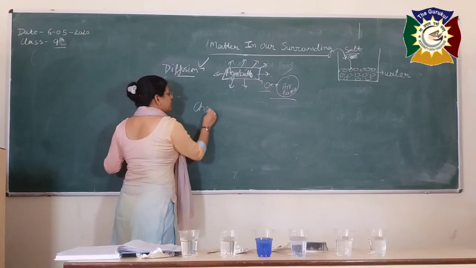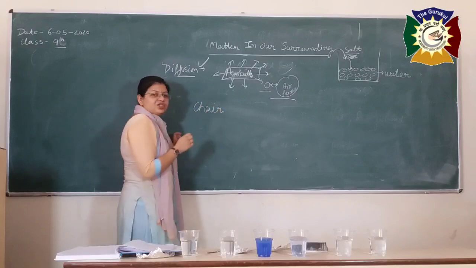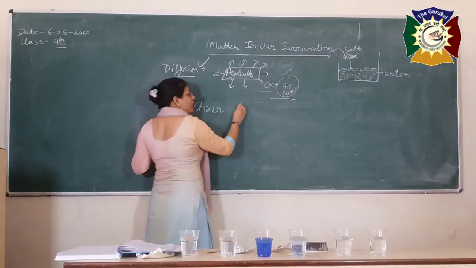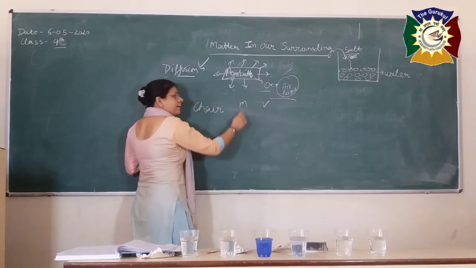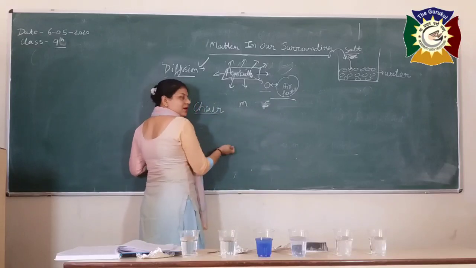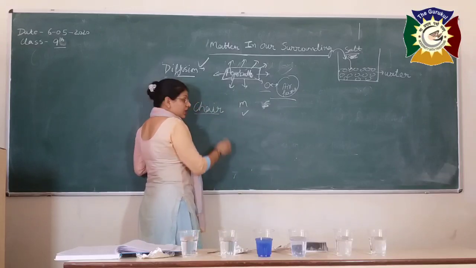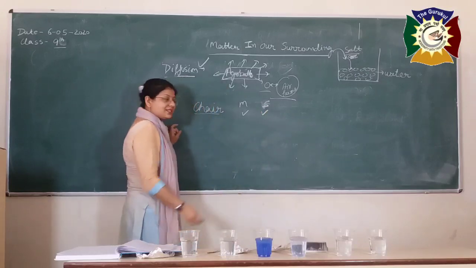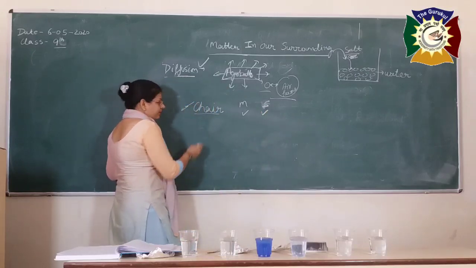Firstly, it is a chair. Is a chair a matter? To check whether it is a matter or not, you have to check these two things: mass as well as space. Does the chair have any mass? Yes, it has mass. Is the chair going to occupy some space? Yes, it is going to occupy space. That means it is a matter.